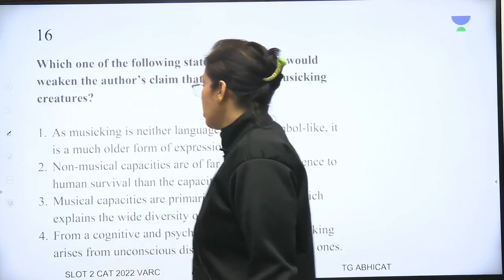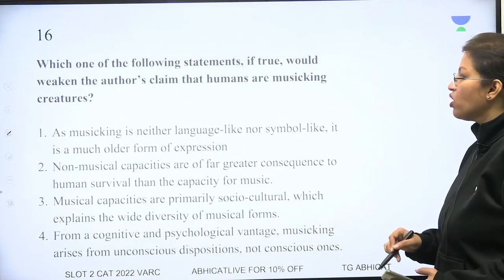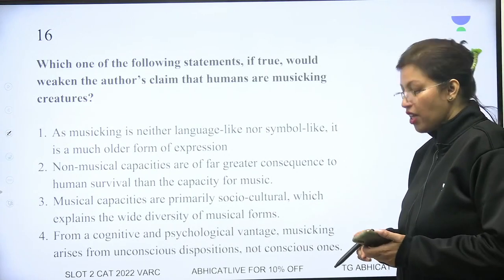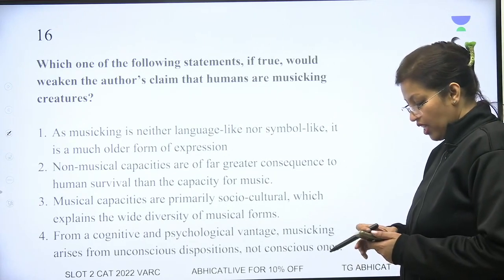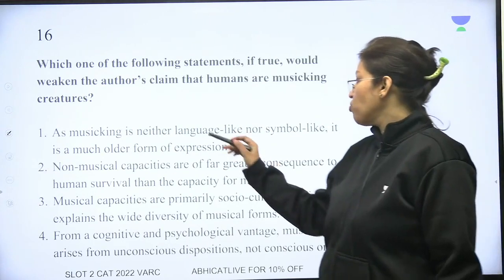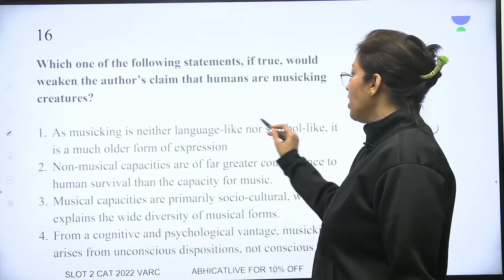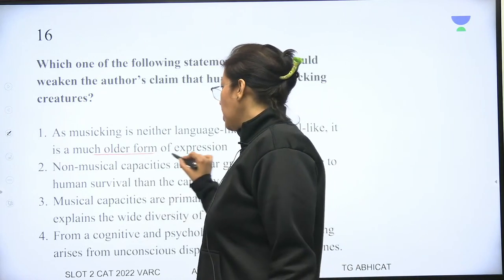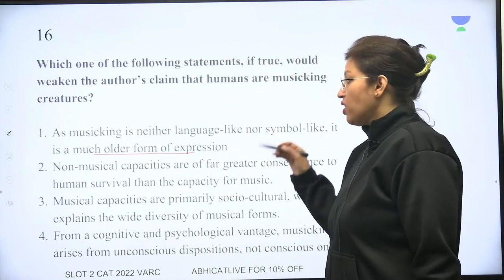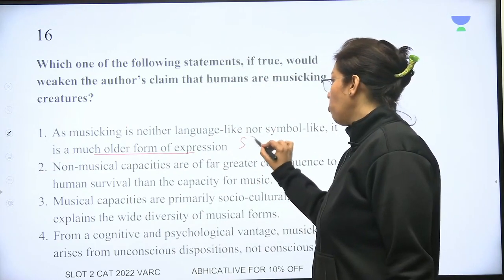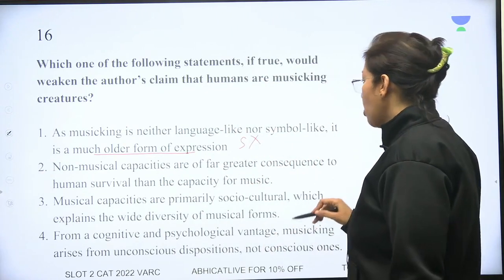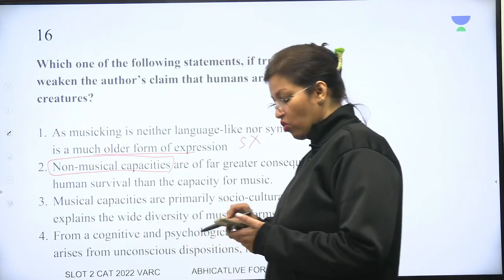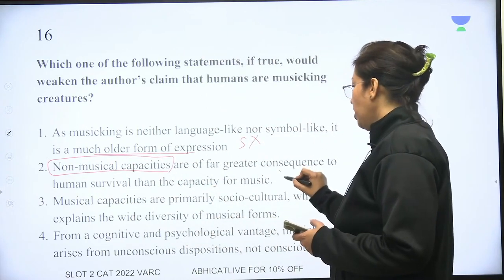Question number 16. Which one of the following, if true, would weaken the author's claim that humans are musicking creatures? So we are trying to prove that humans are not musicking creatures. इसके लिए correct answer होगा, देखते हैं. As musicking is neither language like nor symbol like, it is a much older form of expression. Well, how does this weaken the fact that humans are musicking creatures? This actually strengthens it. So cannot be my answer. Non-musical capacities are of far, well, this is irrelevant for us. तो मैं इसे कहूंगी irrelevant है हमारे लिए, so eliminate कर दें.